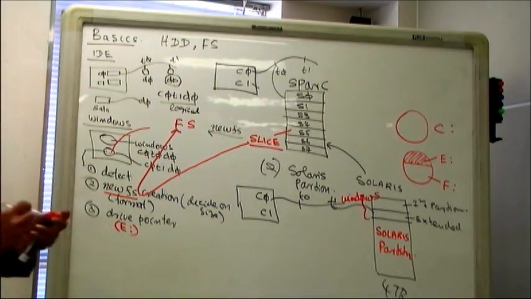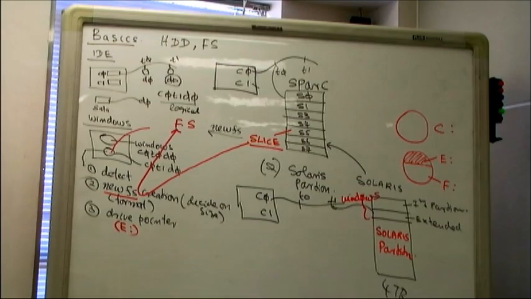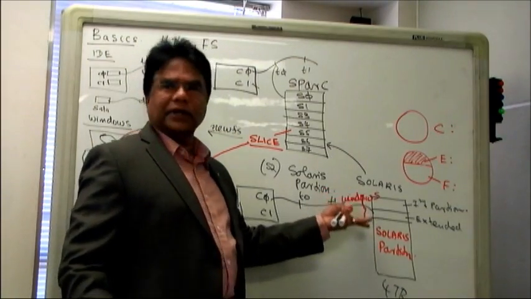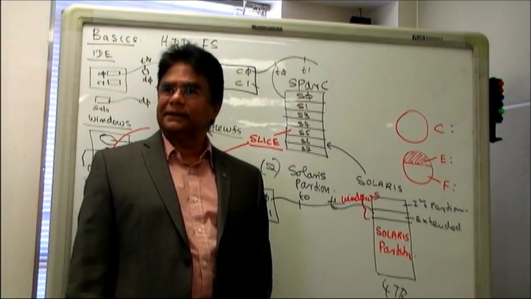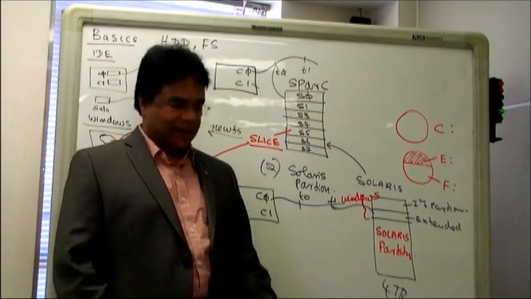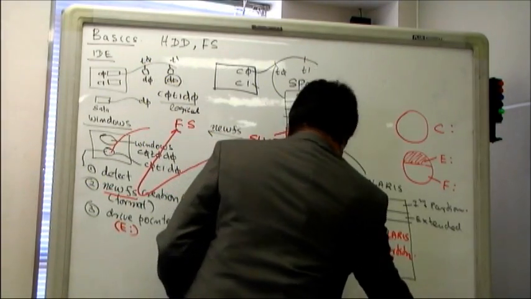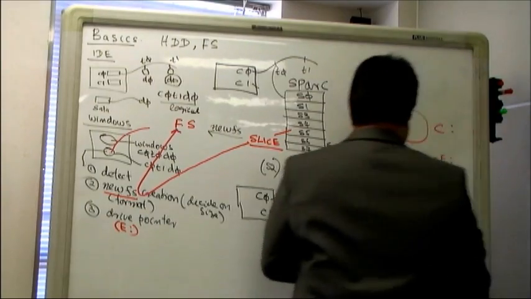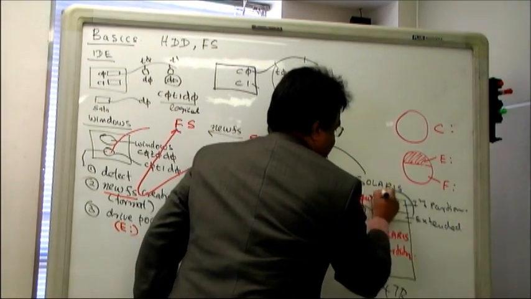Now we have 2 types of partition. Now you will be confused, right? I'm saying Solaris partition here, and here I'm talking about Windows partitions. That's what you asked. These partitions are called FDisk partitions.